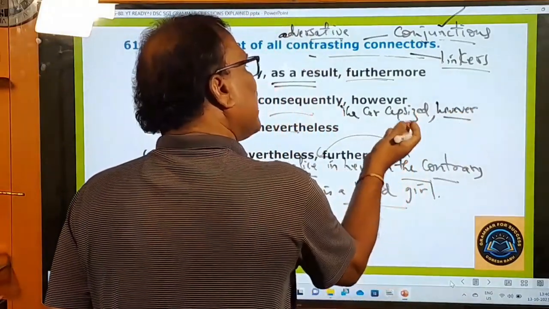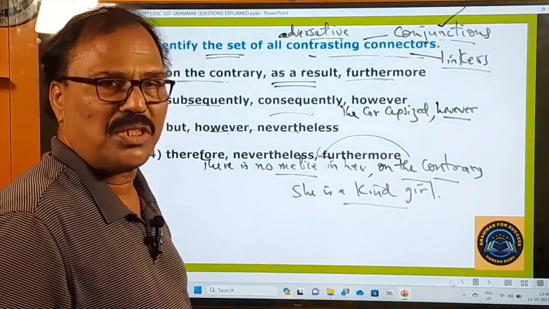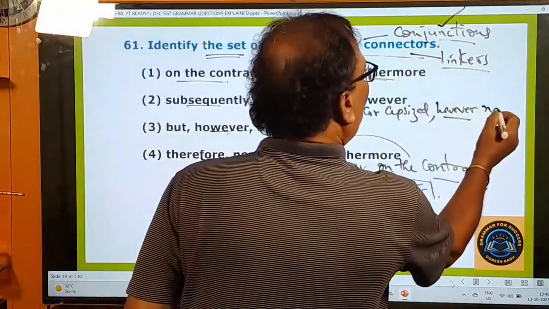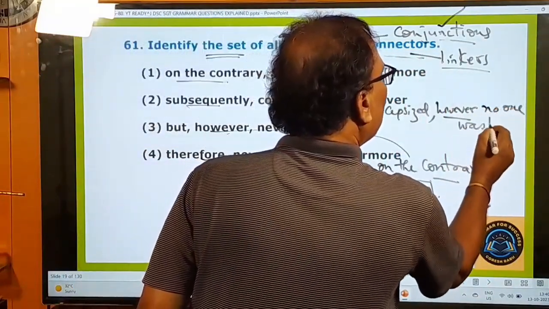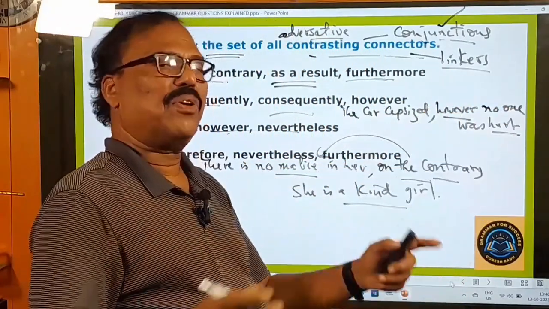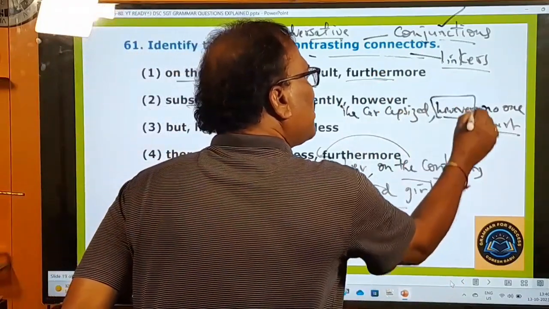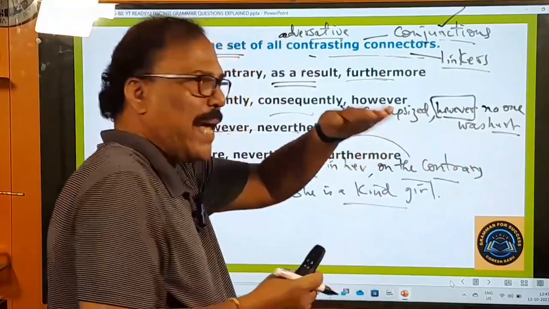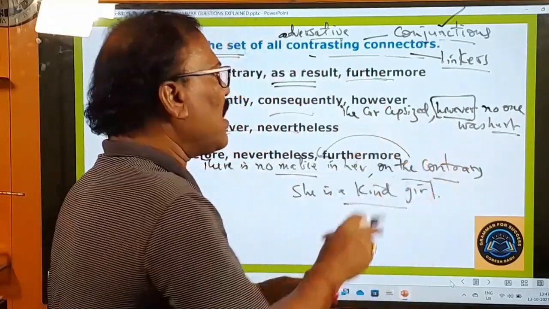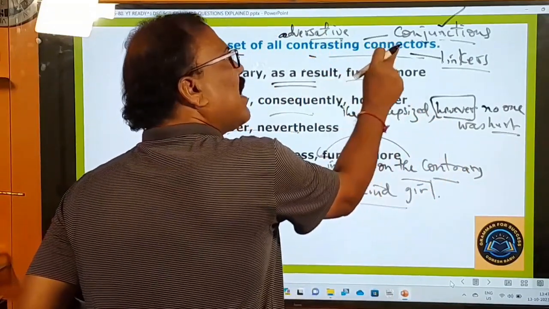when the car gets capsized, all the people traveling in the car must be killed, right? But however, what happened? However, no one was hurt. So it is a contrasting conjunction because it is connecting two opposite statements. The car capsized, no one was hurt. These two are the opposite statements. So the conjunctions that connect two opposite statements are called contrasting connectors.